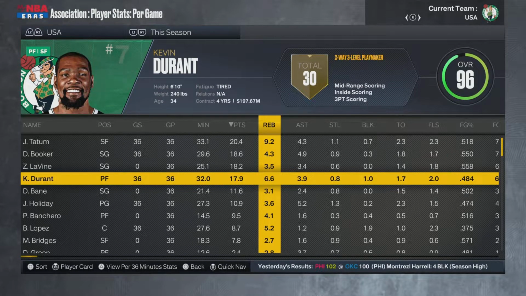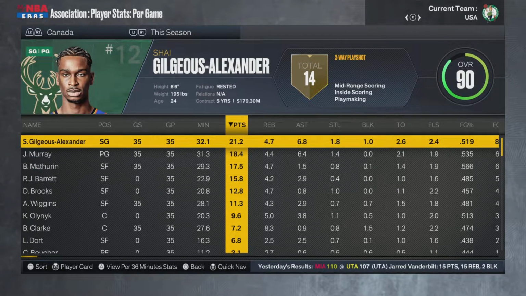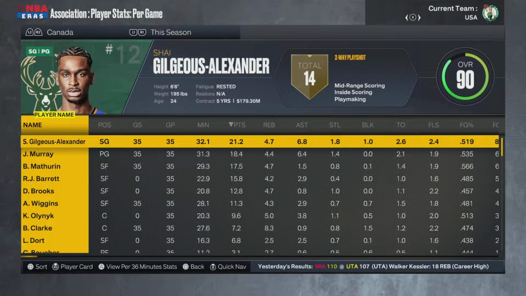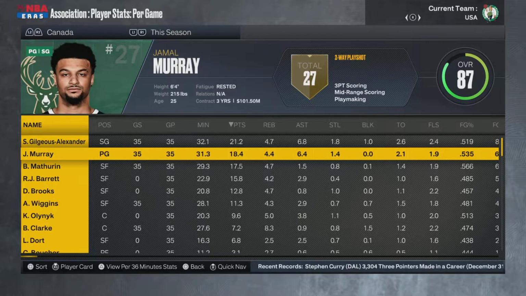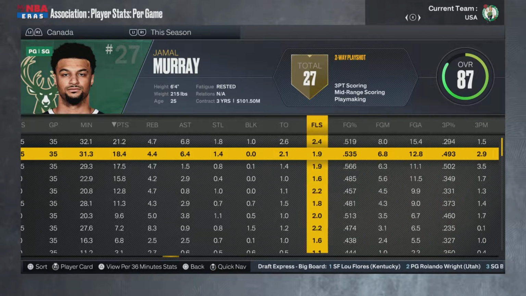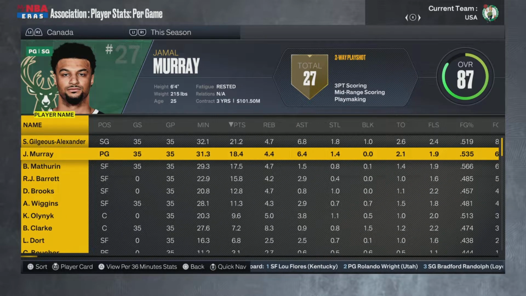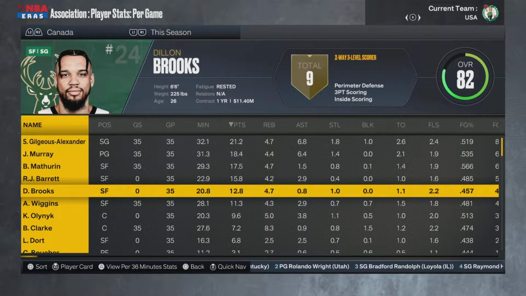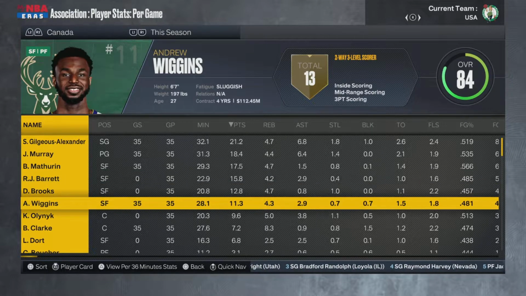But looking at the stats, very balanced scoring, but Tatum is the leading scorer for Team USA. And then flipping on over to Team Canada, you got Shea, 21 a game. Murray, this is kind of what we expected. Balanced scoring, nobody really averaging 30 plus. I mean, maybe Luka will be, but yeah. So that's what Team Canada is looking like.